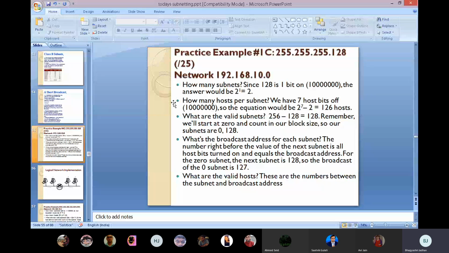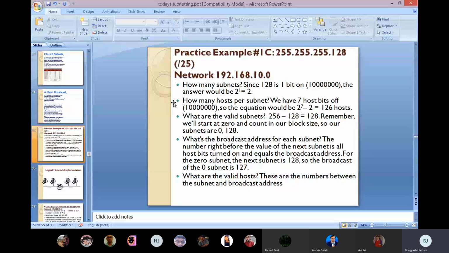The first bit is 1 and the other 7 are zeros. Then 2 raised to 1 is equal to 2. Because of that, 2 raised to 7 minus 2 is 126 hosts. What are the valid subnets? 256 minus 128 is equal to 128. Remember, we start at 0 and count in our block size, so our subnets are 0 and 128.